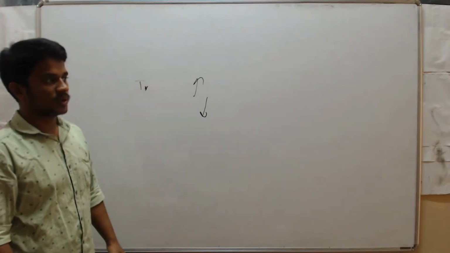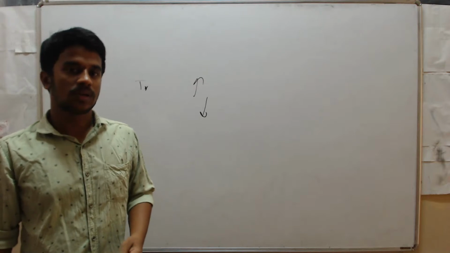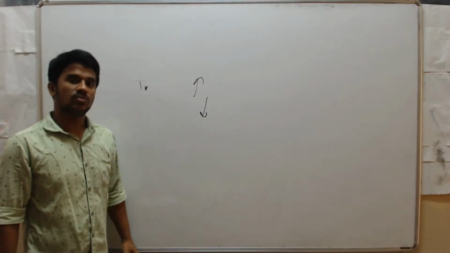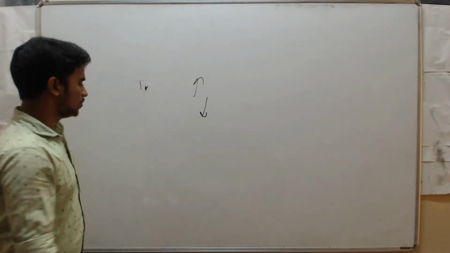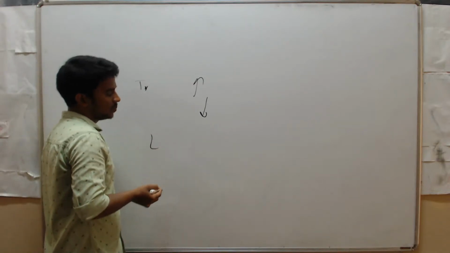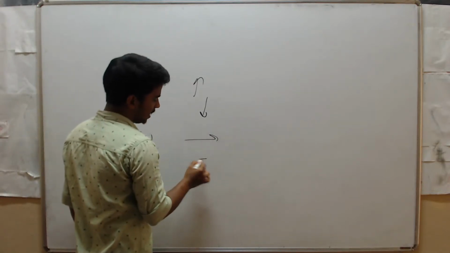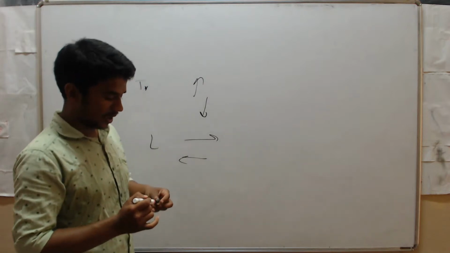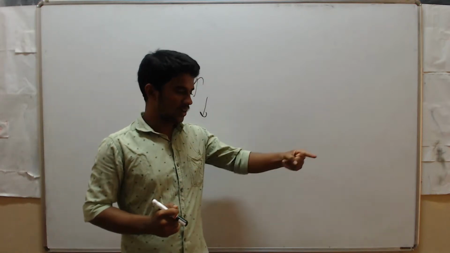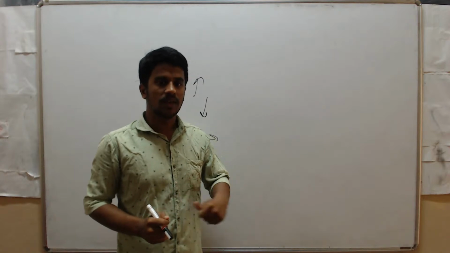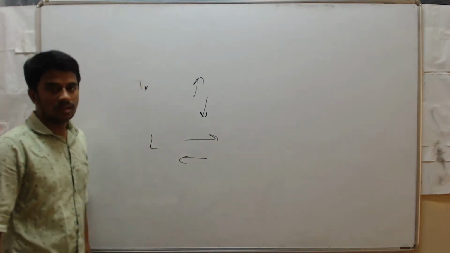In longitudinal waves, particles vibrate front and back. If the particles vibrate like this, front and back, then we call them longitudinal waves.